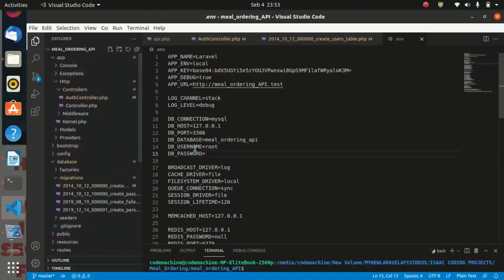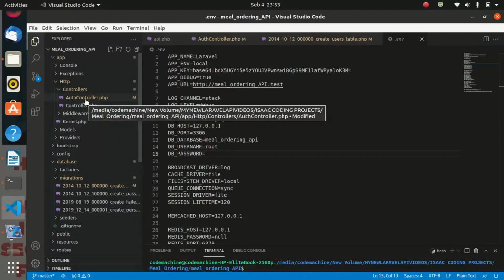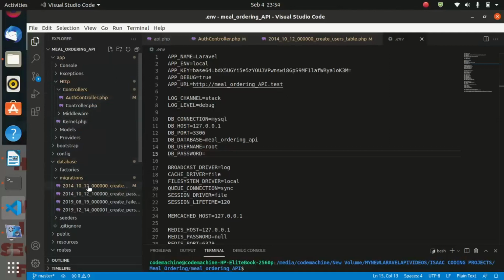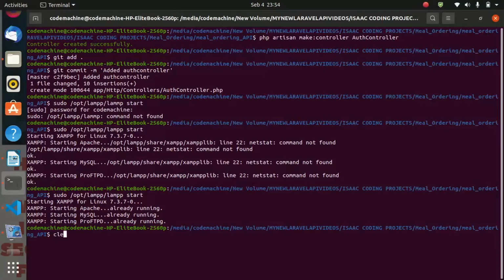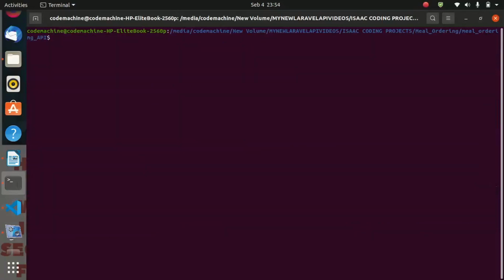But before we go into the user model, let us first commit to Git, because as you remember, we have made some changes to the migration. So let us go ahead and track that change. Let me first clear the terminal. So we shall say git add, then git commit -m.